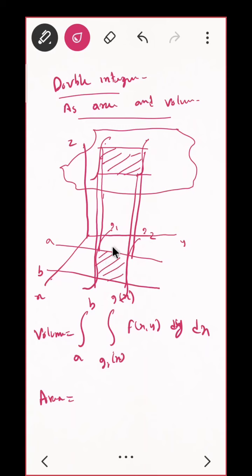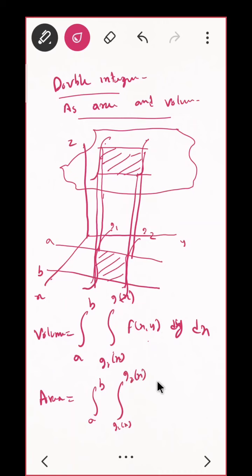I am not having any volume, just the volume of this base part. Do you see that? So z is nothing here. Suppose I say z equal to 1, that is, if I take f of x, y equal to 1, in that case this will be just a to b, and g1 of x to g2 of x.